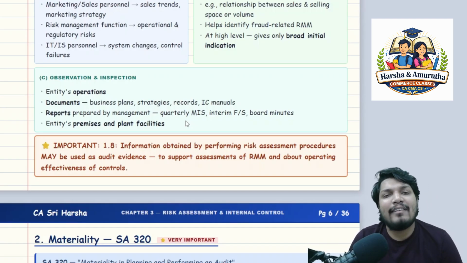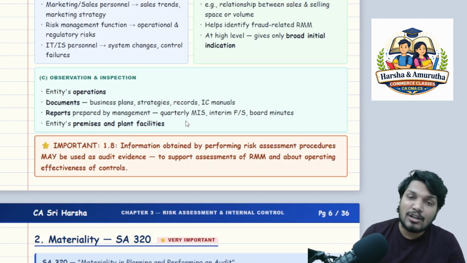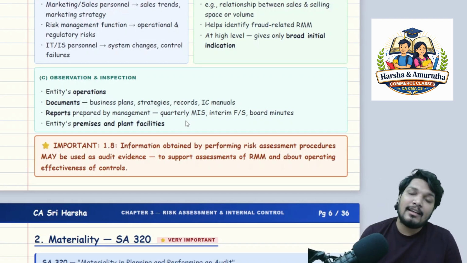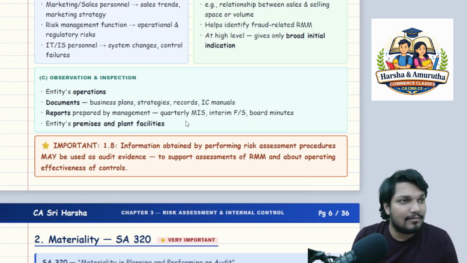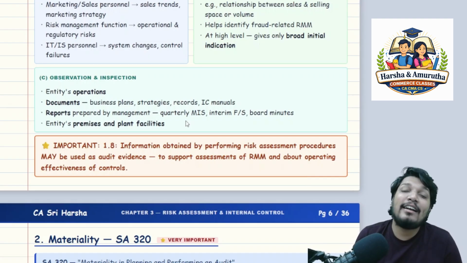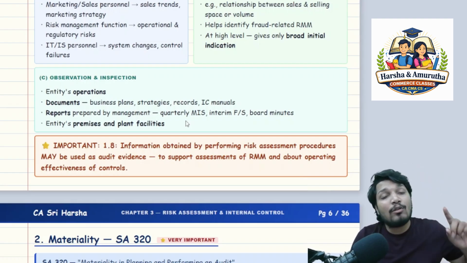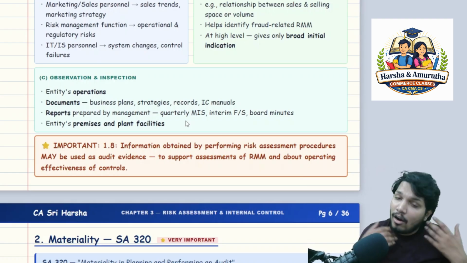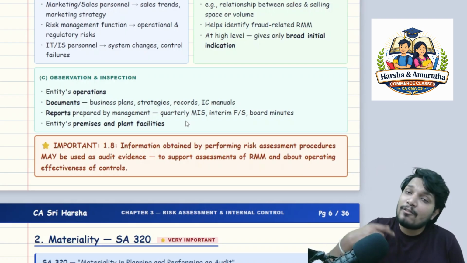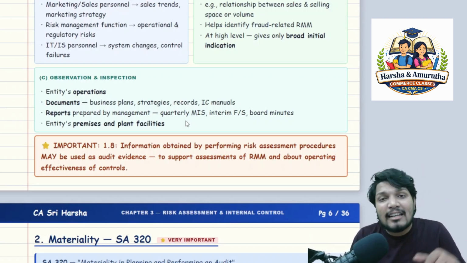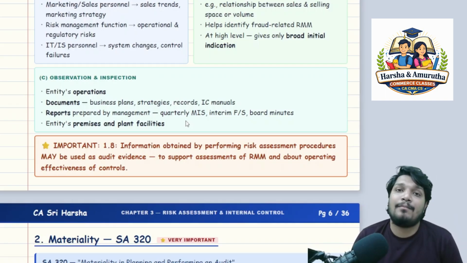You as a chartered accountant, when you become an auditor, you should understand your responsibility as an auditor. You should understand how to identify risk of material misstatement, what standard applies. Suddenly, you should be able to recollect: Sri Harsha sir told SA 315 is very important to identify the risk of material misstatement. How can we identify risk of material misstatement? Through understanding the entity and its environment, sir. Not just understanding the entity and its environment, but we also do what, sir? The entity's internal control also we will evaluate, sir. That is nothing but risk assessment procedure, sir.